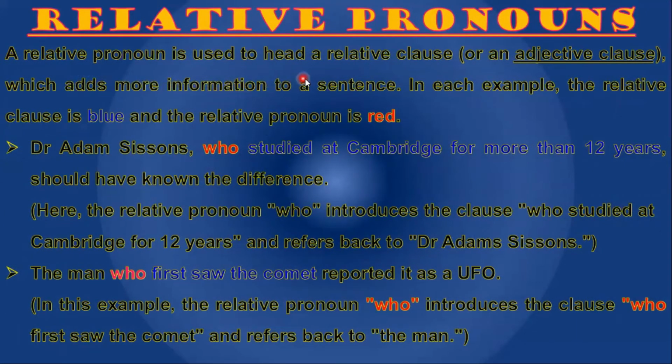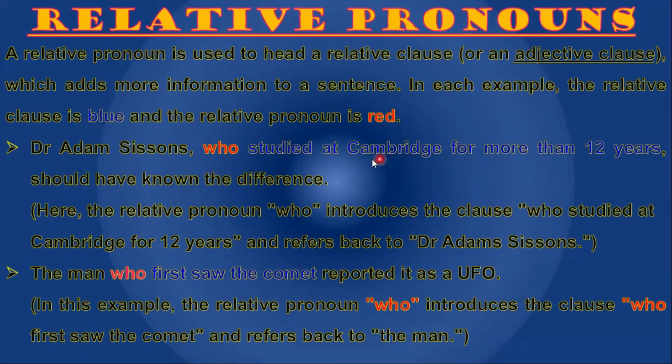A relative pronoun is used to head a relative clause or an adjective clause, which adds more information to a sentence. Which is also a relative pronoun because it is showing the relationship between the previous sentence and the next sentence. In each example, the relative clause is blue and the relative pronoun is red.